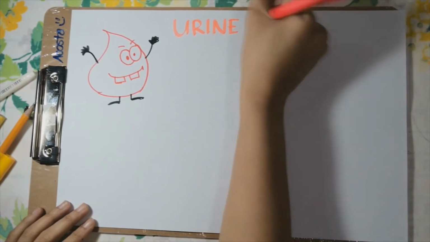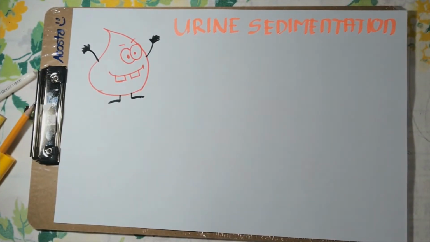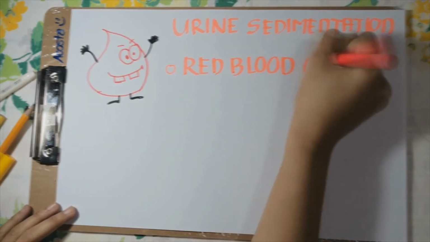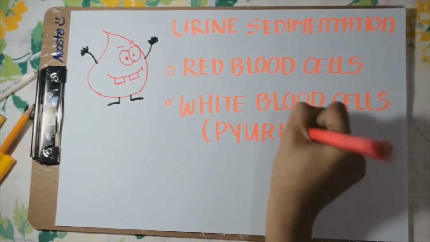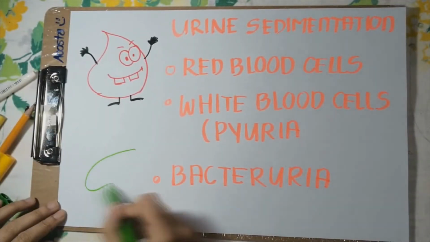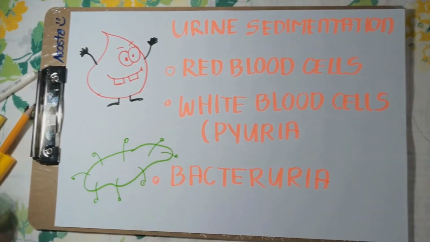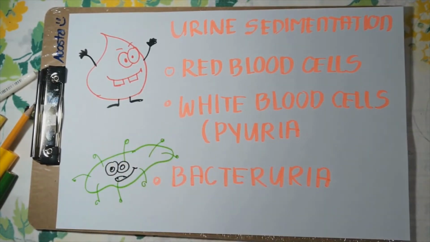Urine sediment is the material that sediments out or settles into the bottom of the tube when a urine sample is spun in a centrifuge. The most common things found in urine sediment are red blood cells, white blood cells, bacteria, crystals, and tissue cells from different parts of the urinary system. Small amounts of mucus and miscellaneous debris are found in free catch samples.